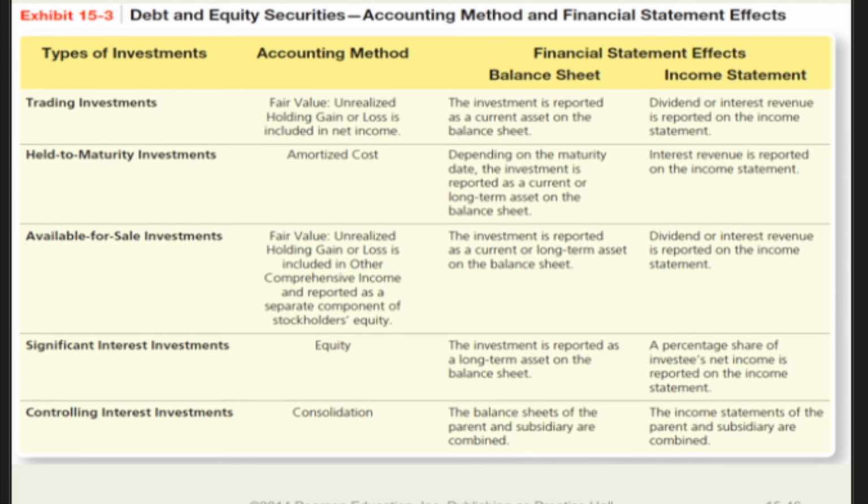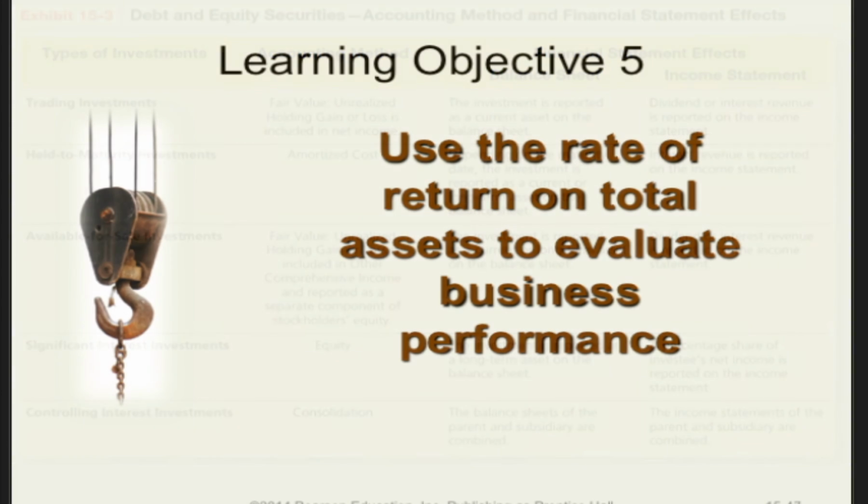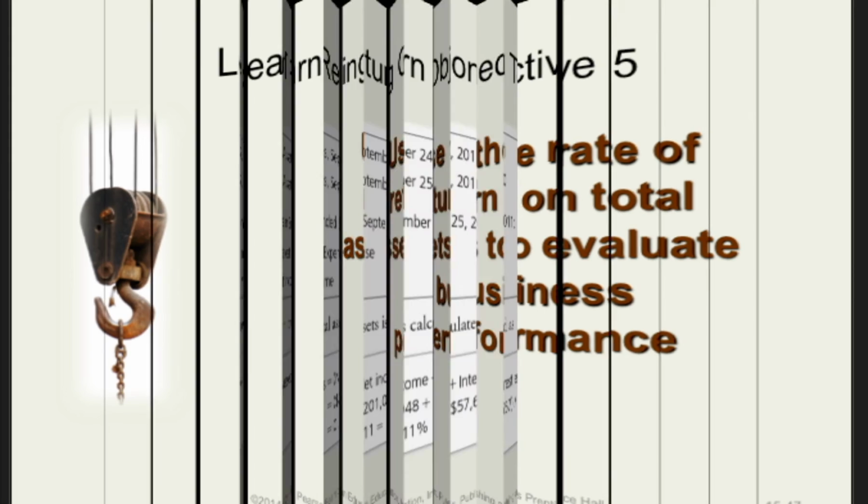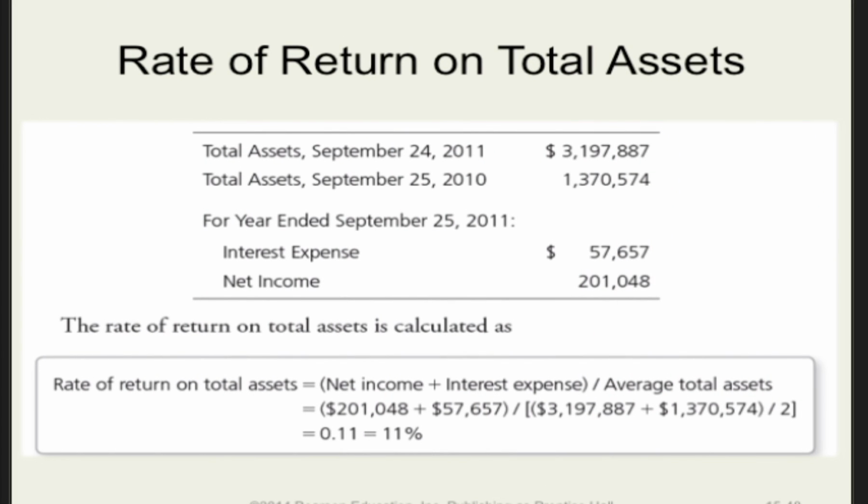Exhibit 15.3 in the text explains how market changes are treated for the various types of investments. And as has been typical in some of the other chapters that we've looked at, here is how you calculate a ratio that is used to evaluate some types of investments. And this is the rate of return on total assets. And it's a pretty simple plug-and-play type of ratio.